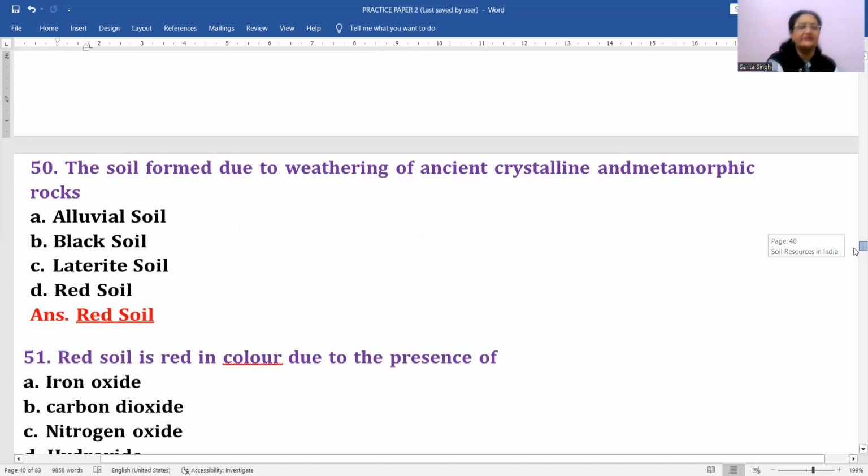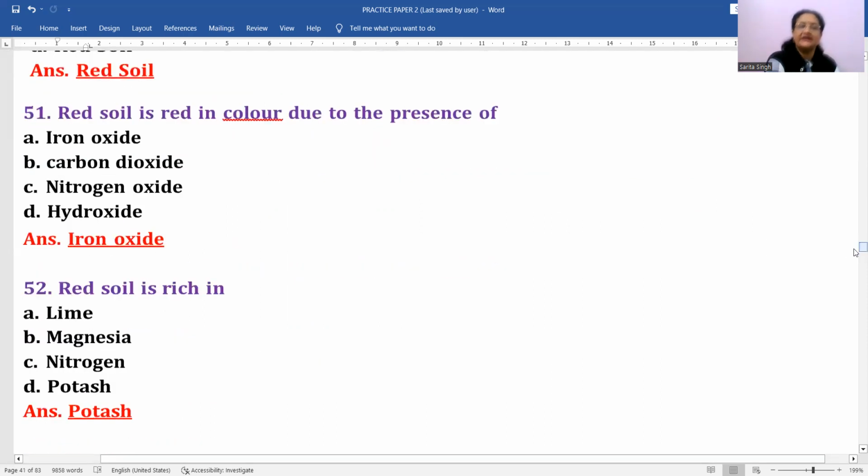Next, the soil formed due to weathering of ancient crystalline and metamorphic rocks. कौन सा soil बनता है इससे? Red soil. That's why in a vast, you can say larger part of peninsular India, black soil is found in the Deccan Trap region, especially, right? The rest of the maximum part is covered with the red soil. Okay. Then red soil is red in color due to the presence of what? What is actually the element which causes its red color? This is iron oxide. Okay.